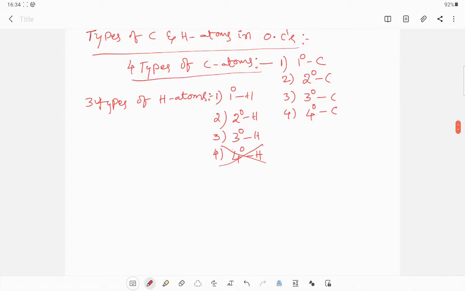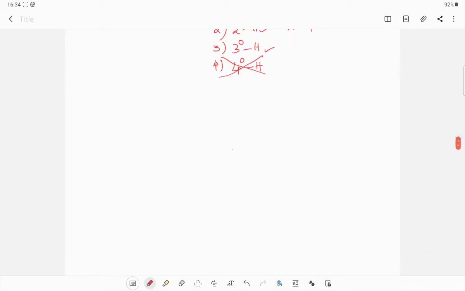So 4 types of carbon atoms may be possible in organic compounds, that are primary, secondary, tertiary and quaternary. 3 types of hydrogens may be possible, that are primary hydrogen, secondary hydrogen and tertiary hydrogen. Now what is primary carbon and secondary, tertiary, quaternary? Look here, very simple thing. Primary carbon and primary hydrogen, I am defining that.